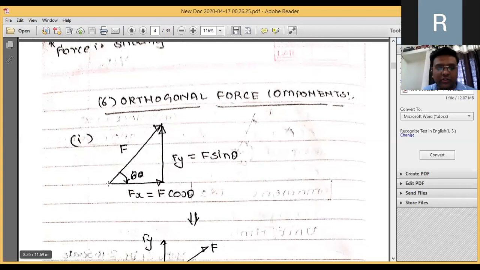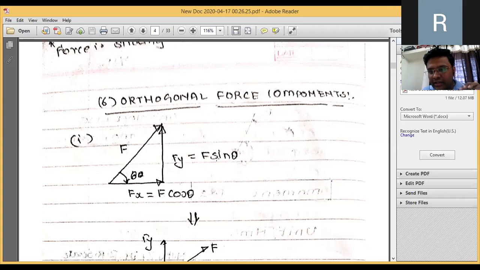You can observe it. This is a force making an angle of theta with the horizontal. So the x component of the force is F cos theta, whereas the y component is F sin theta. The simplest thing to remember here is: the component adjacent to the given angle takes cos, and the remaining component takes sin.